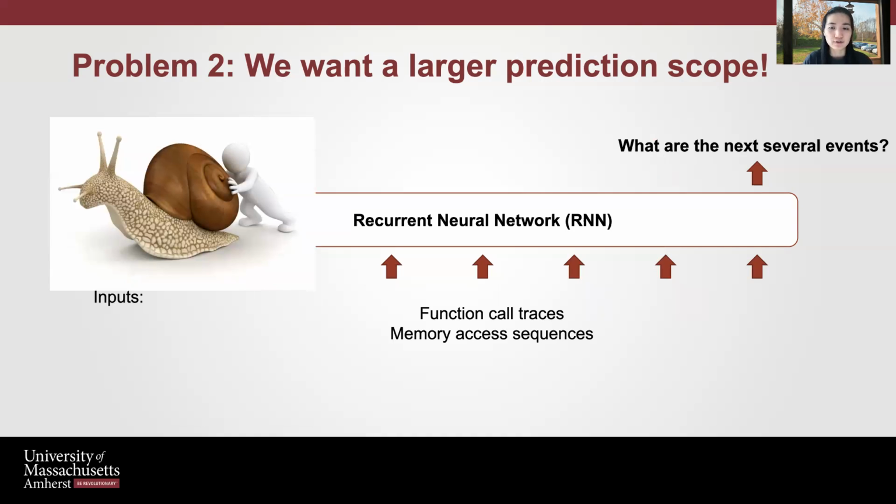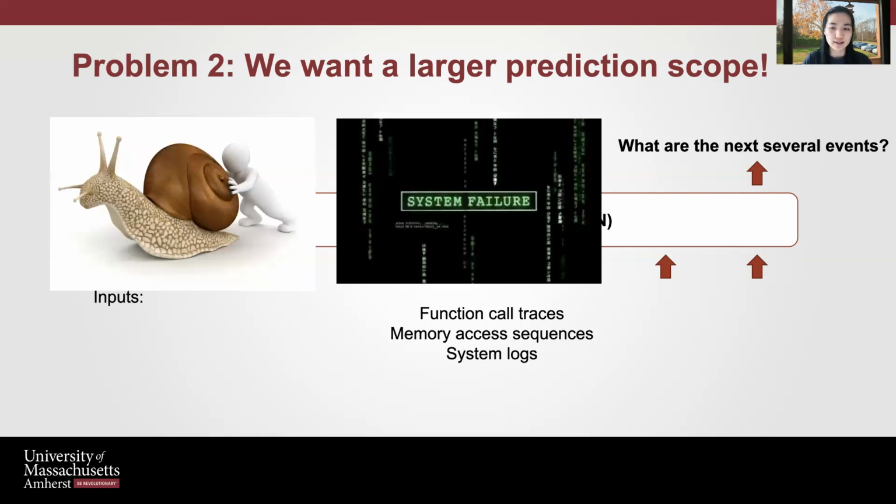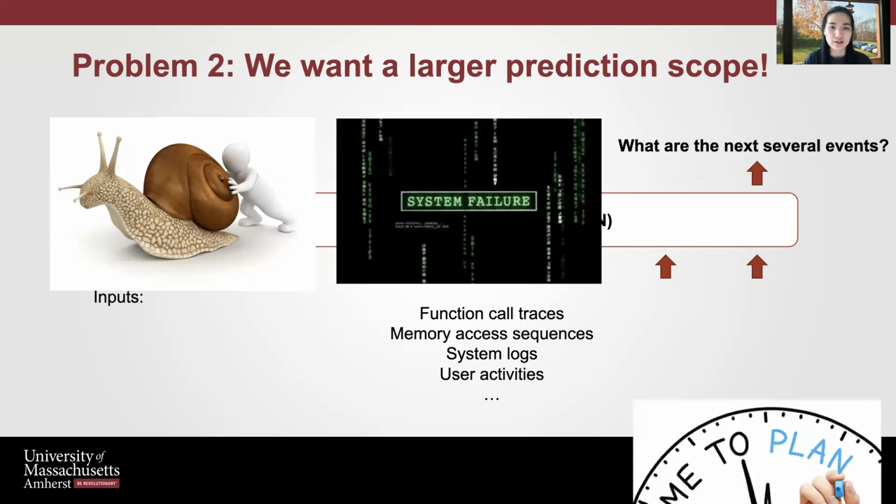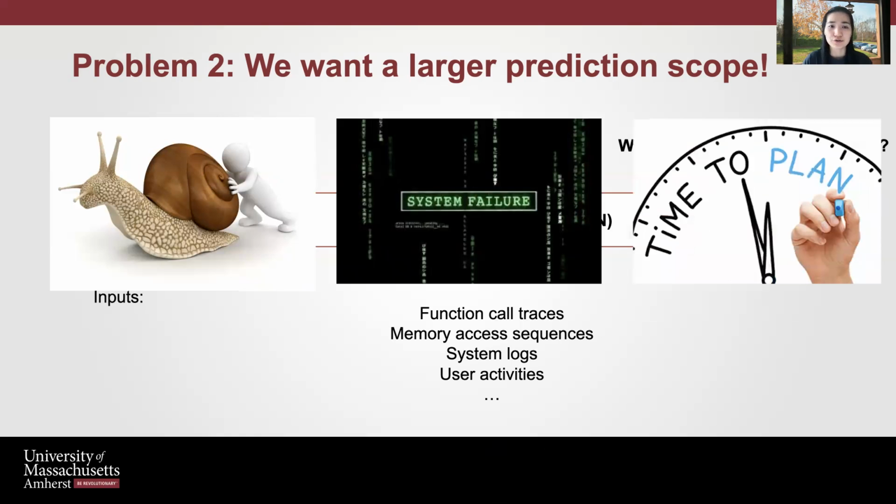If you can predict the future events that are going to happen on a server based on the system logs, then you may have enough time to prevent a system failure. A larger prediction scope can usually give you more time to plan for actions for other user activities and other data sequences.